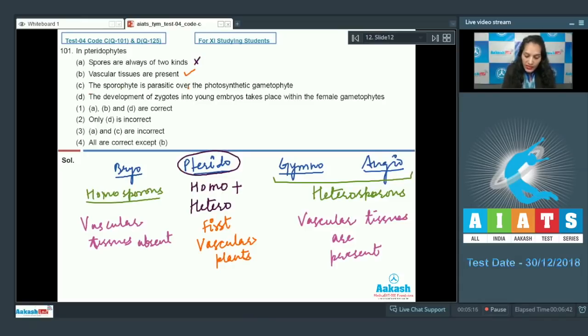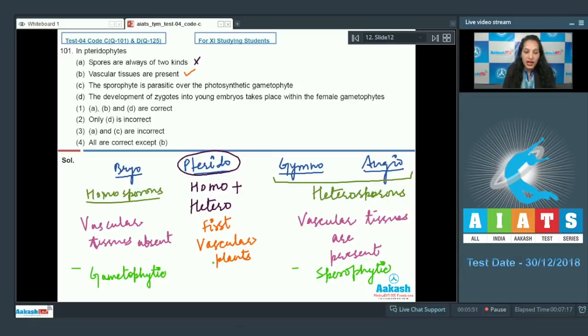C, the sporophyte is parasitic over the photosynthetic gametophyte. No. Why? The main plant body in bryophytes, as we have just discussed in one of the previous questions, is gametophytic. In case of gymno and angio, it is sporophytic.